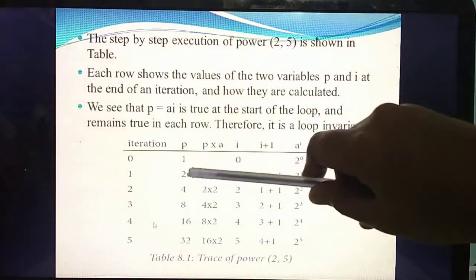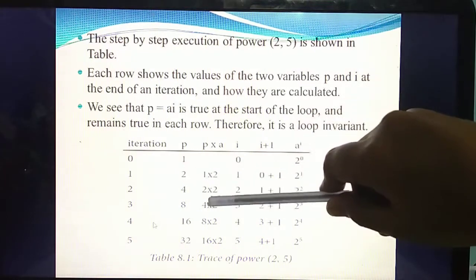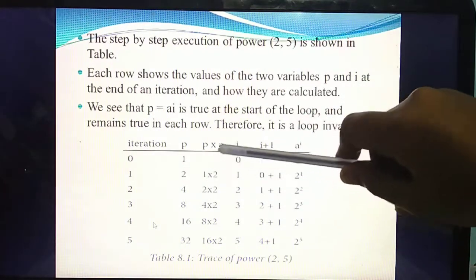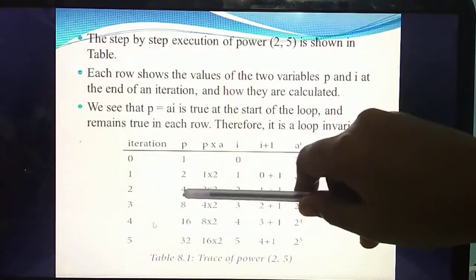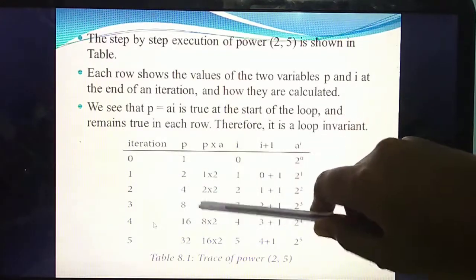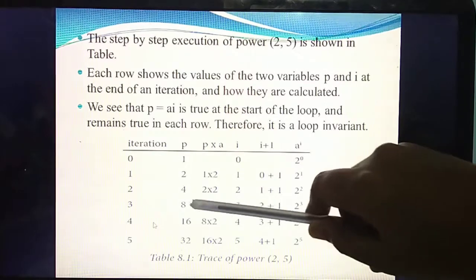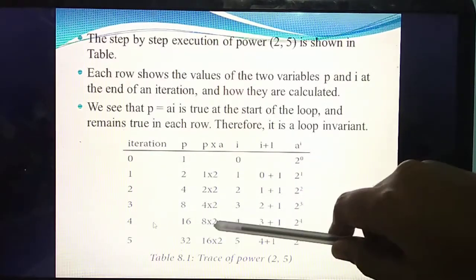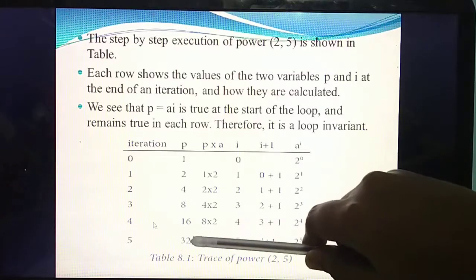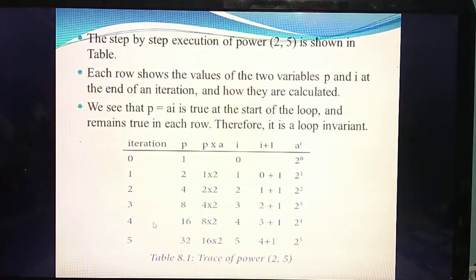Next step. What's the value of p now? 2. And what's the value of a? 2 into 2, 4. Next step. What's the value of p now? 4. 4 into 2, 8. Next step. What's the value of p now? 8 into 2, 16. Likewise, 16 into 2, 32.